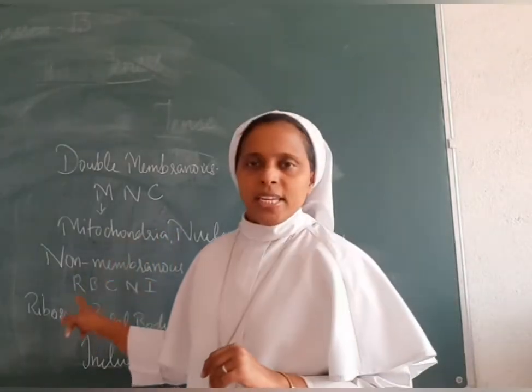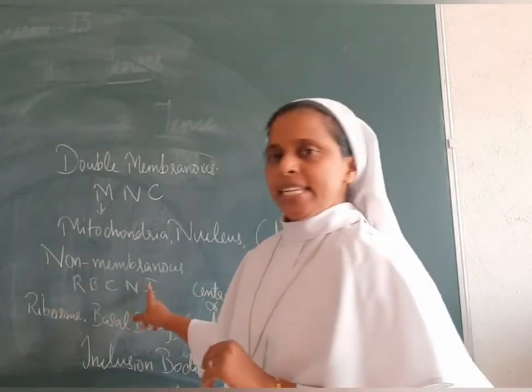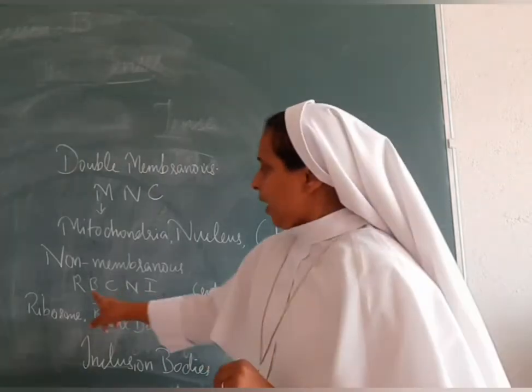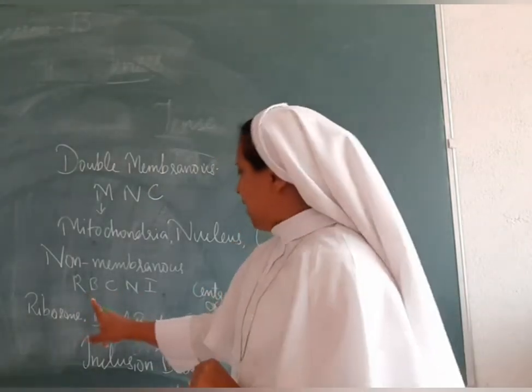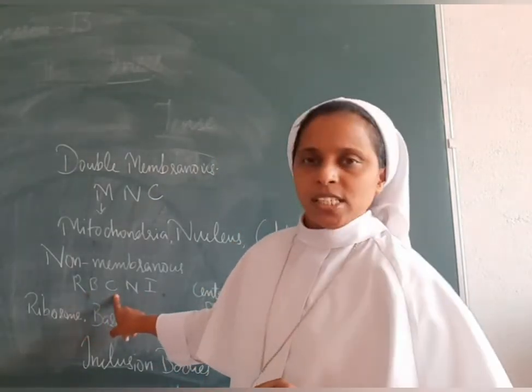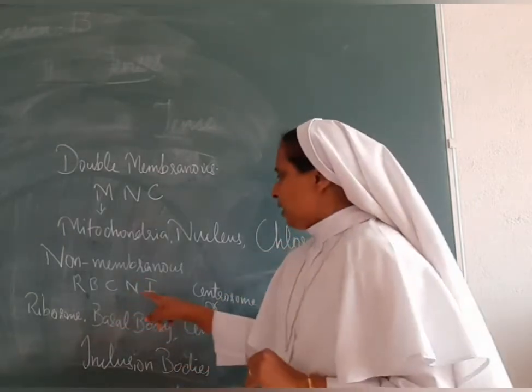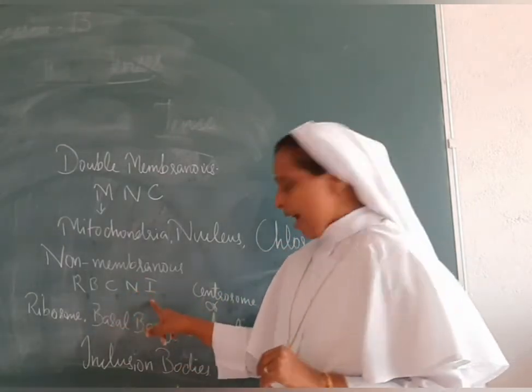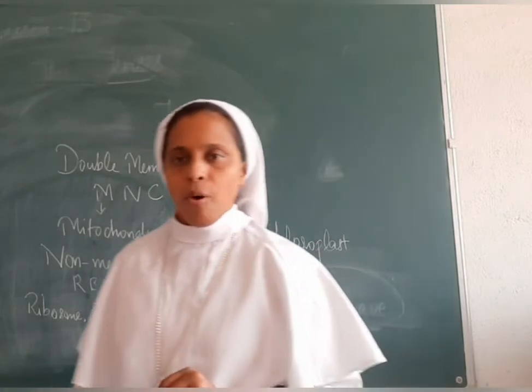And non-membranous, you can remember R, B, C, N and I. R is ribosome, B is basal body, C is centriole or the centrosome, N is nucleolus, I is inclusion bodies.